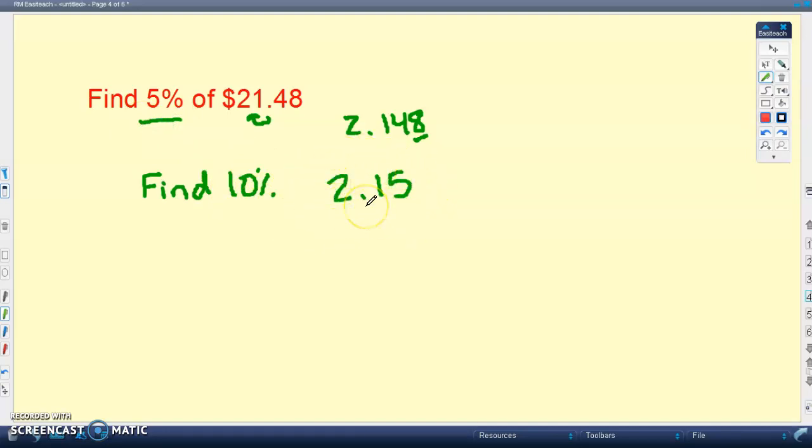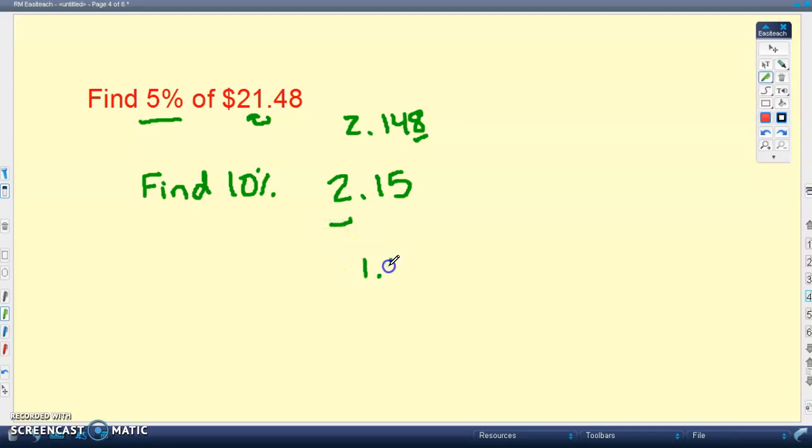Now, some of you can do that very quickly in your head, because it's a smaller number. But when the numbers get a little larger, it becomes a little bit more difficult. So what I want to do is use that same approach we've been doing in the past with our addition and subtraction and thinking about this from a left to right perspective. So I'm going to cut these in half from left to right. What is half of $2?